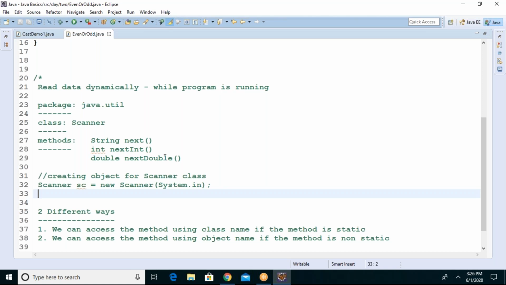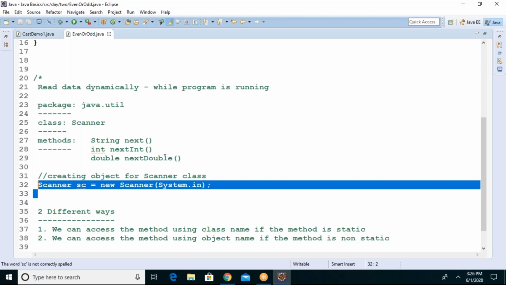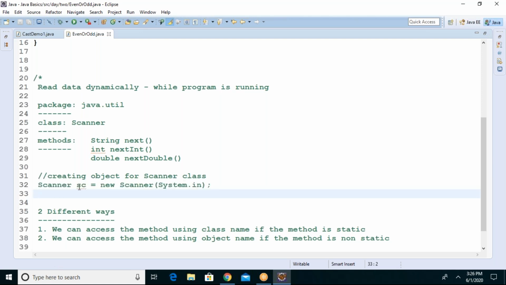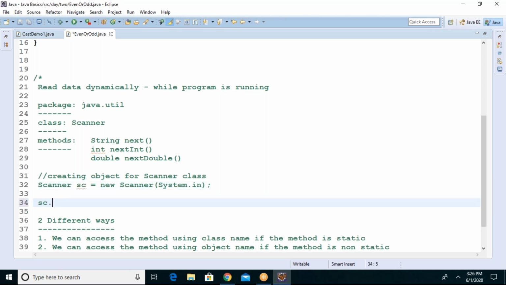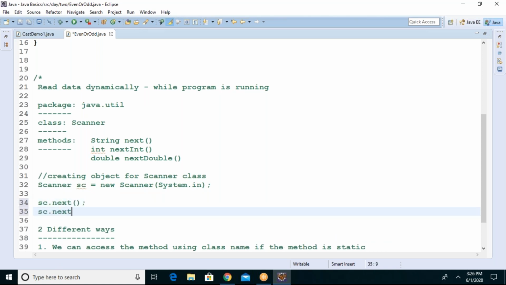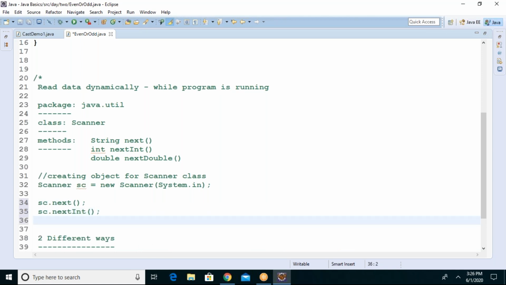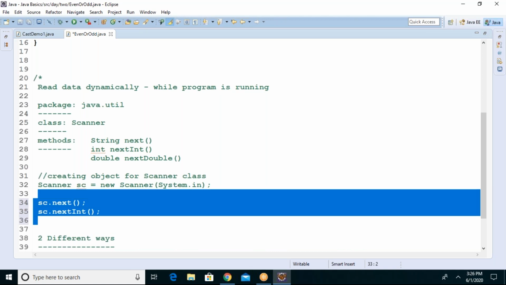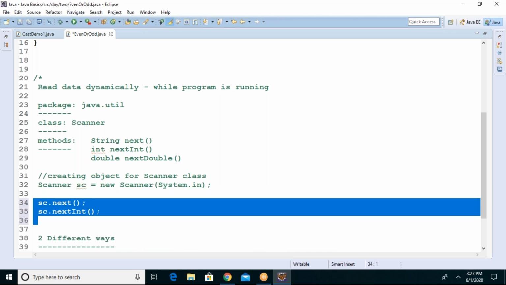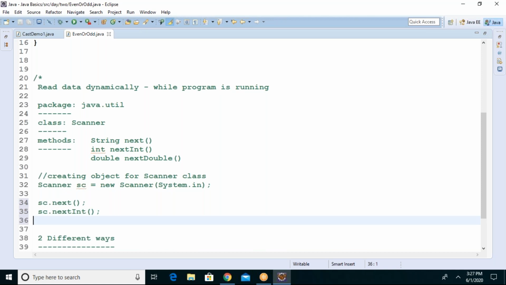Which is the object in the above line? Yes, sc is the name of the object. Very good. I can say sc.next method, I can access sc.nextInt method, sc.nextDouble method, like that you can access now. So this is the way to access the Scanner class methods, guys. I hope I'm clear to all.